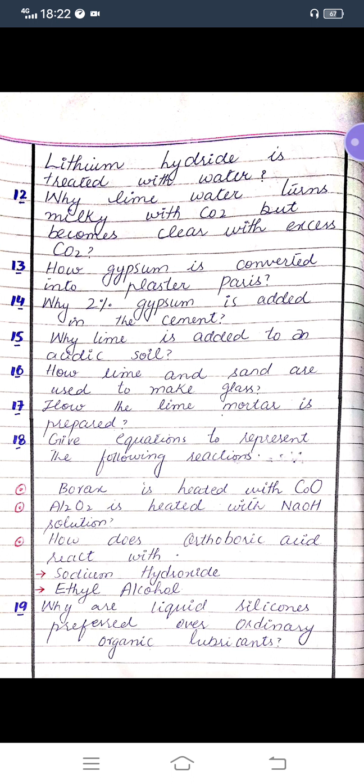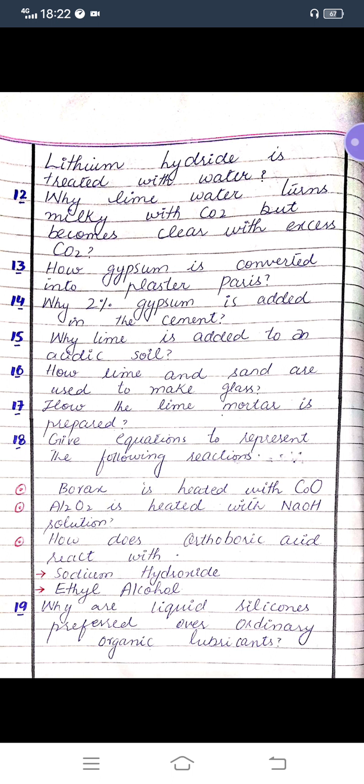Question number 13. How gypsum is converted into plaster of Paris. This is a very important short question, most important short question. Question number 14. Why 2% gypsum is added in the cement. Question number 15. Why the lime is added to an acidic soil.